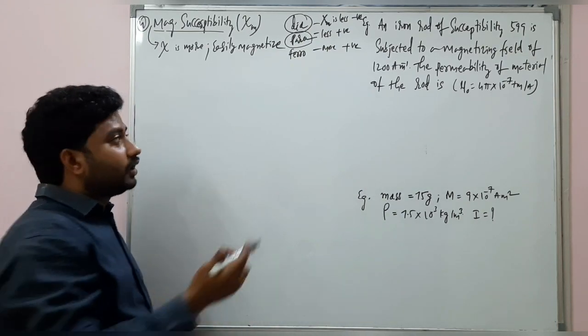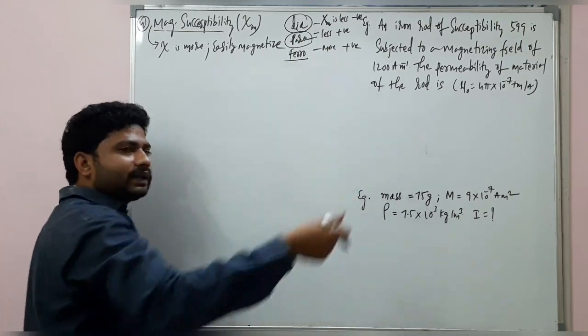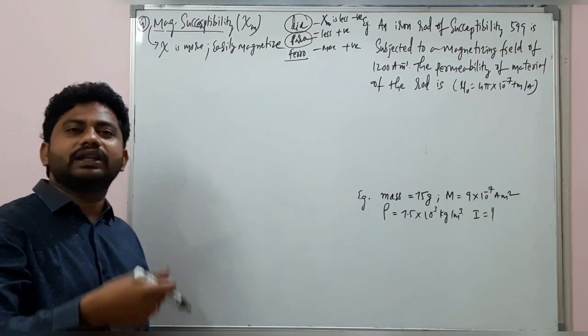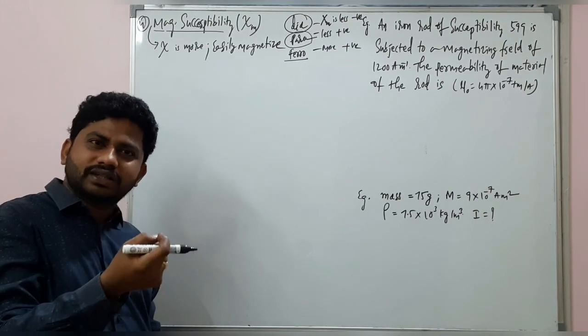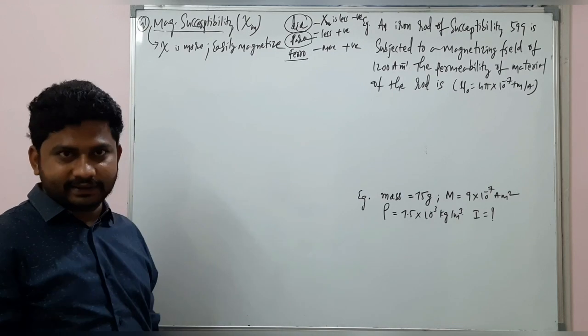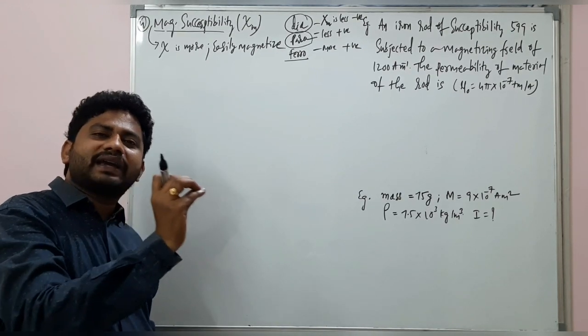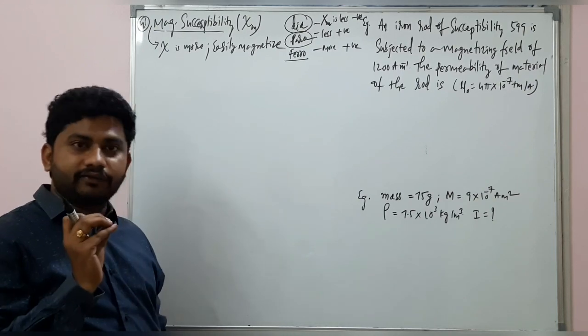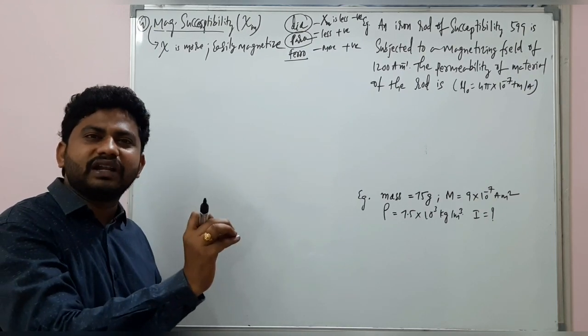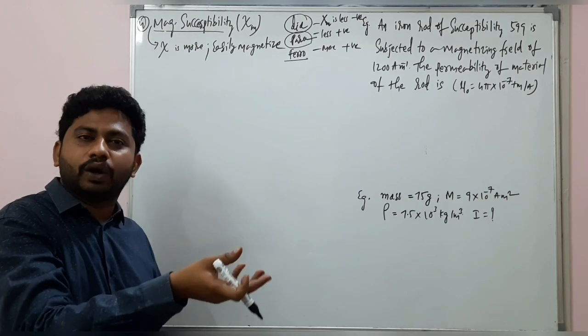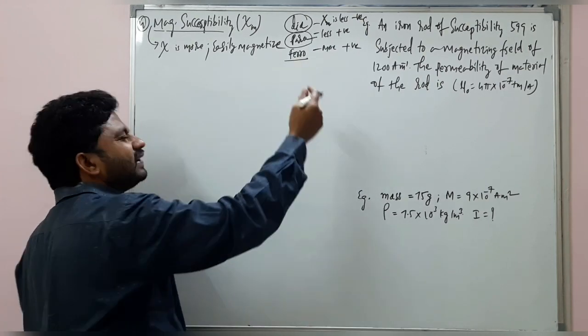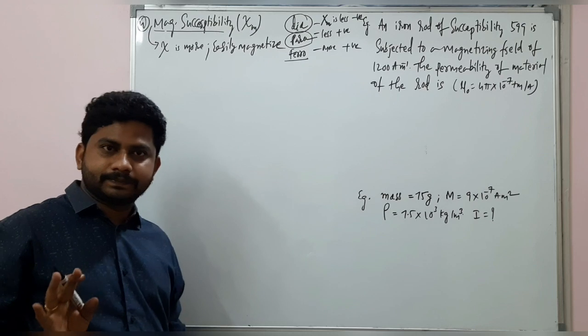Then the ferromagnetic substances: iron, nickel, cobalt. Those are the substances that are easy to magnetize. If you apply an external magnetic field with a low magnitude, these substances will get easily magnetized.